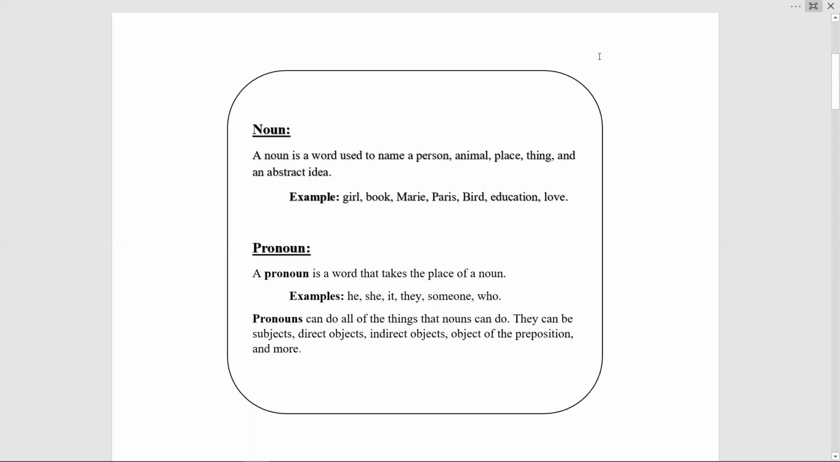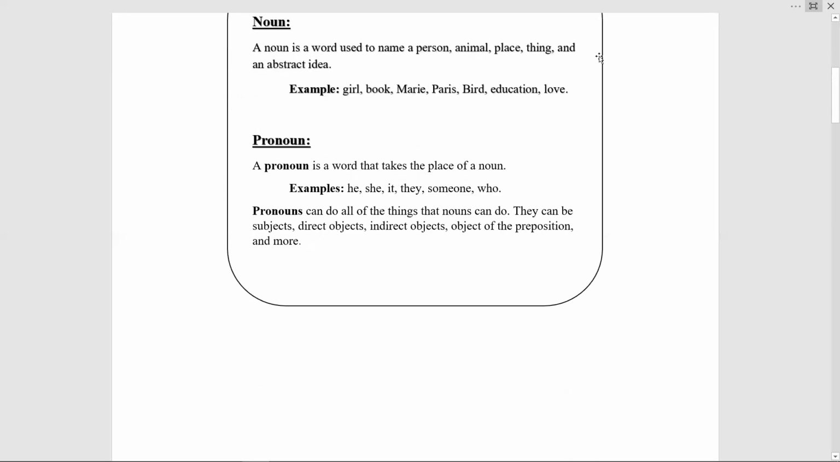So, what is a pronoun? You all know the traditional definition of a pronoun, that it is a word that takes the place of a noun. For example, he, she, it, they, someone, who are all pronouns. You also know that pronouns can do all the things that nouns can do. They can be the subject, direct or indirect object, object of preposition, and much more.